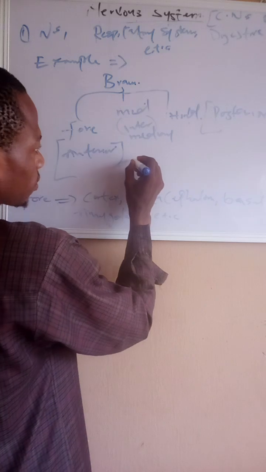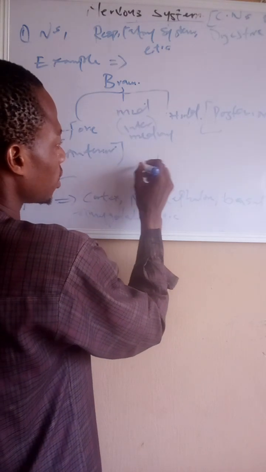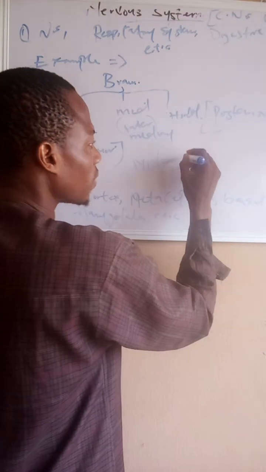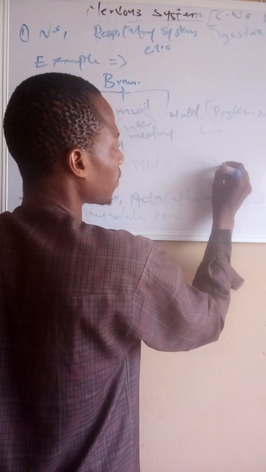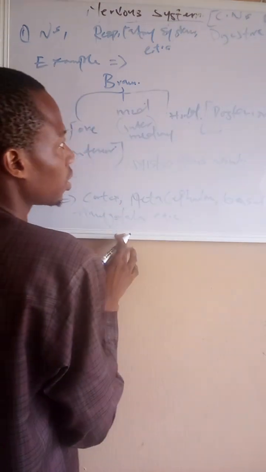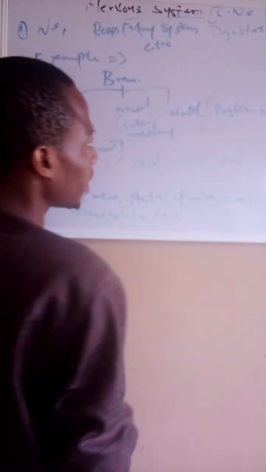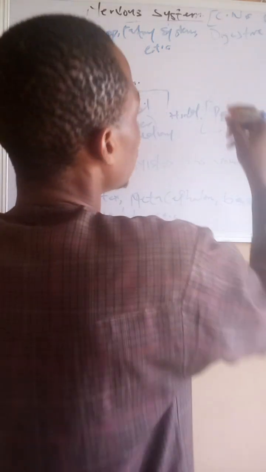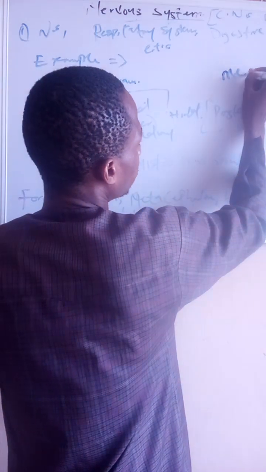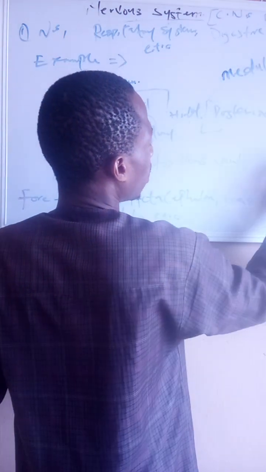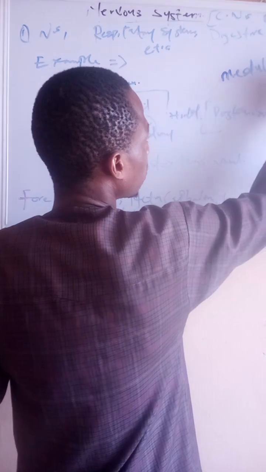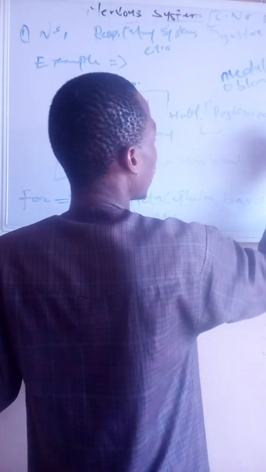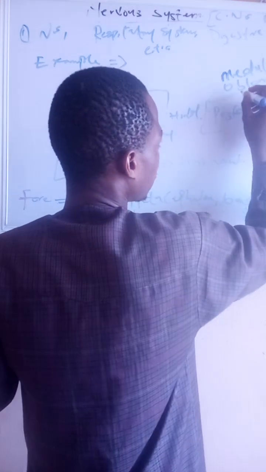The midbrain. Let's take the midbrain. The midbrain is composed of the pons varolii. And let's take the hindbrain. The hindbrain is composed of one of the major things that we usually play with, which is the medulla oblongata, and the cerebellum.